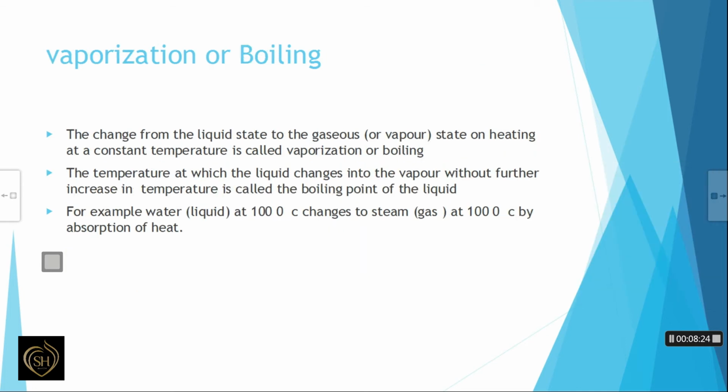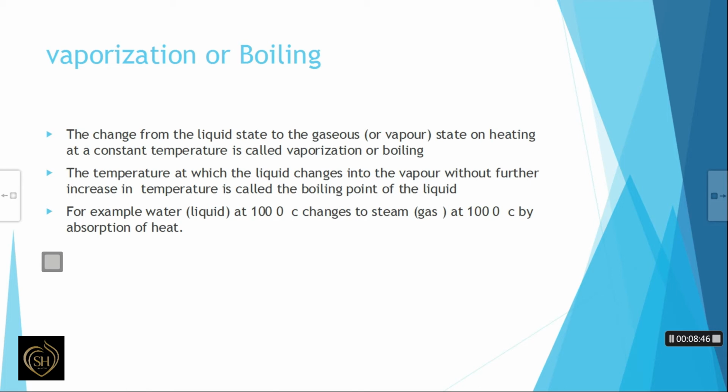Now we can learn about vaporization or boiling. The change from the liquid state to the gaseous or vapor state on heating at a constant temperature is called vaporization or boiling, and the temperature at which the liquid changes into the vapor without further increase in temperature is called the boiling point of the liquid.